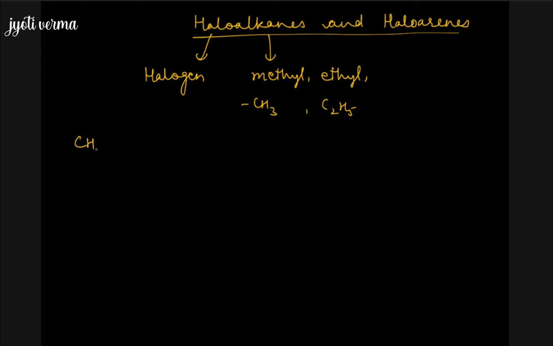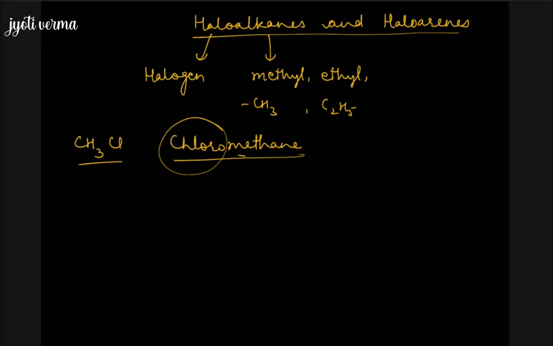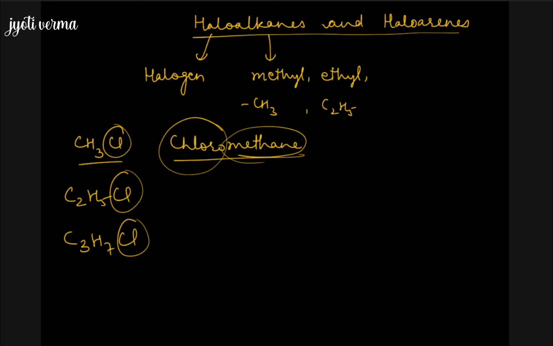So say for example, if we have CH3Cl, what is the name of it? It is chloromethane. Chloro means halo and methane means alkane. So that is how we can have examples of haloalkanes. We can have C2H5Cl, it is chloroethane. Say we have C3H7Cl, it is chloropropane. So that is how we can have different types of haloalkanes, and it is not necessary that the halogen will be chlorine only. It may be bromine, it may be iodine, etc.